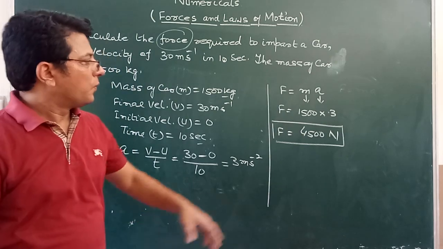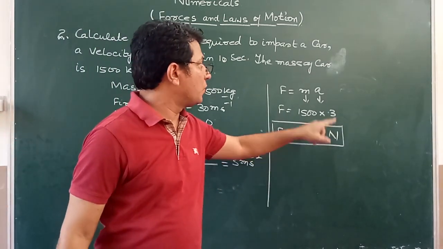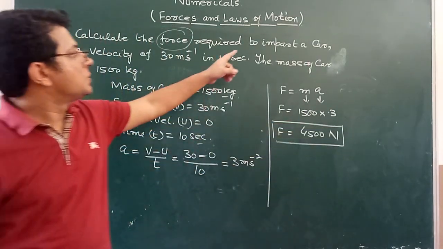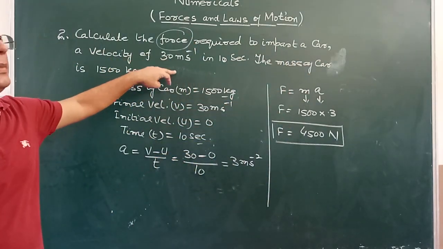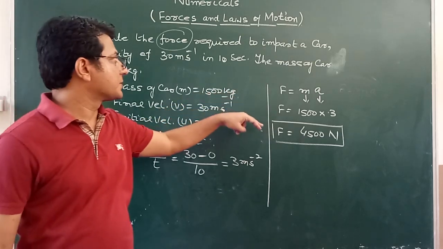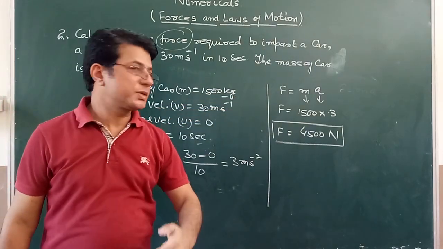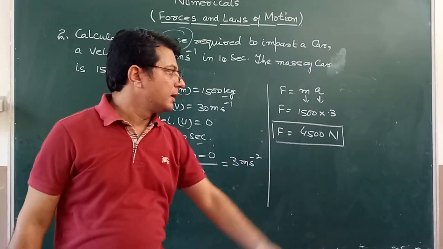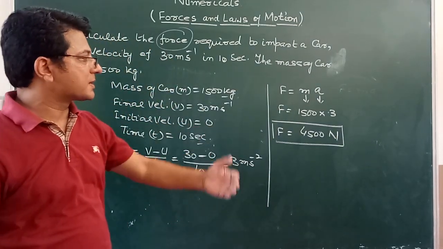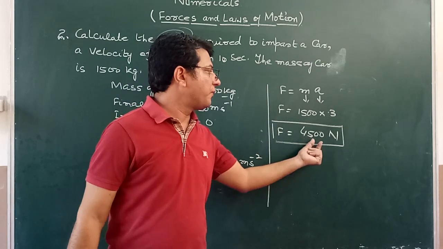It means 4500 Newton force is required to impart a car a velocity of 30 meters per second in 10 seconds. If you want the velocity of the car to be 30 meters per second after 10 seconds, then the force which is required, which is needed, is 4500 Newton.